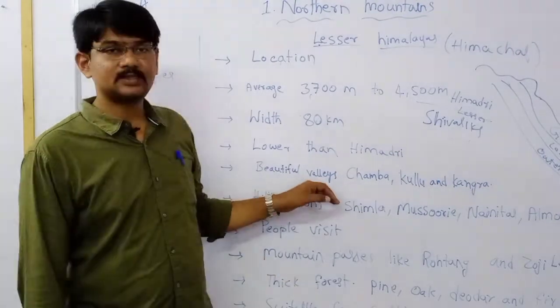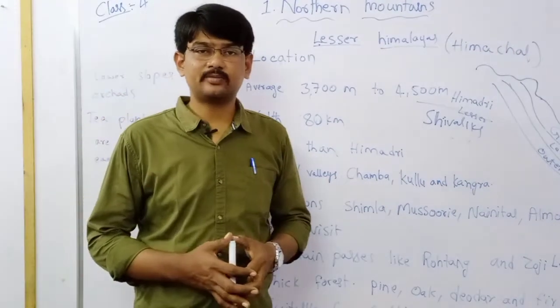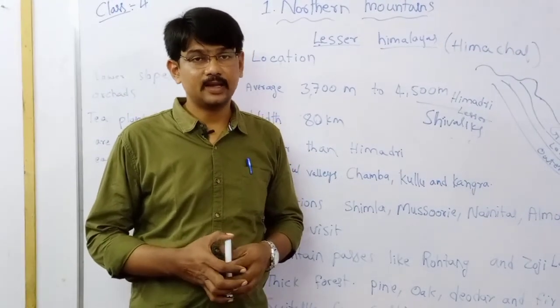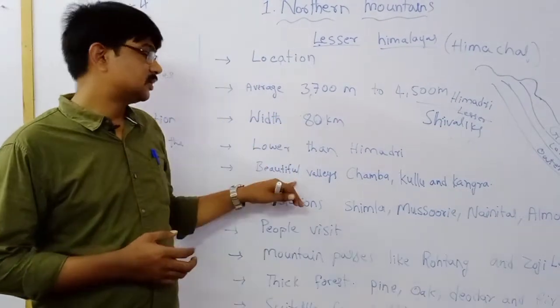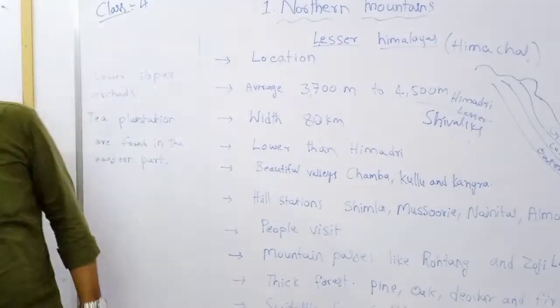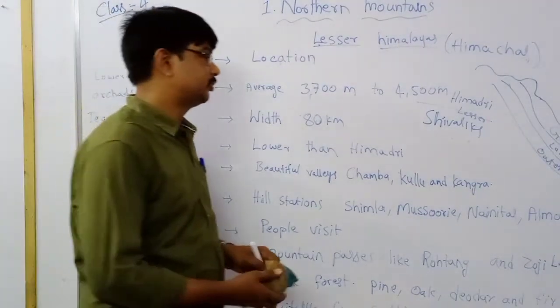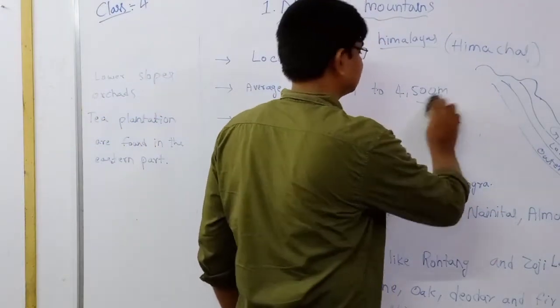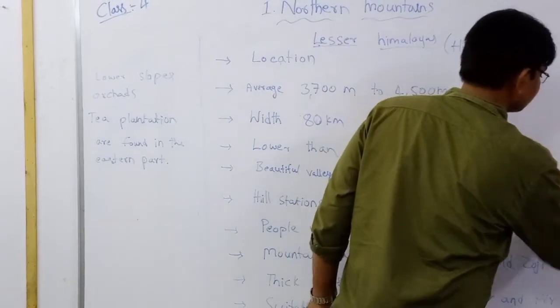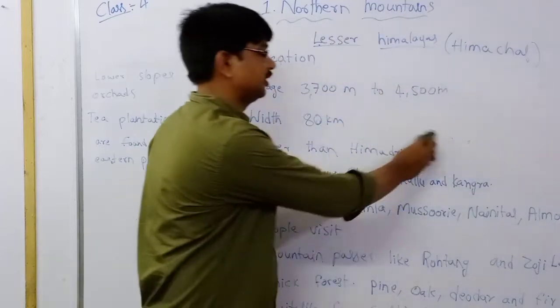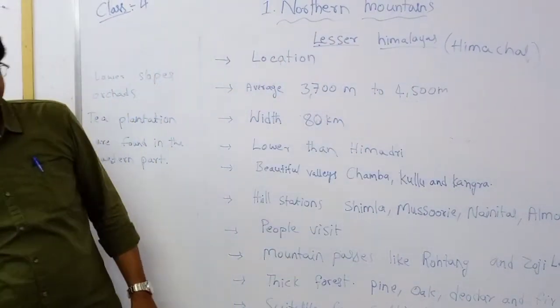Next, in this region, what is the meaning of region, children? Area. In this region there are beautiful valleys. What is the meaning of valley? A valley is the deepest place.